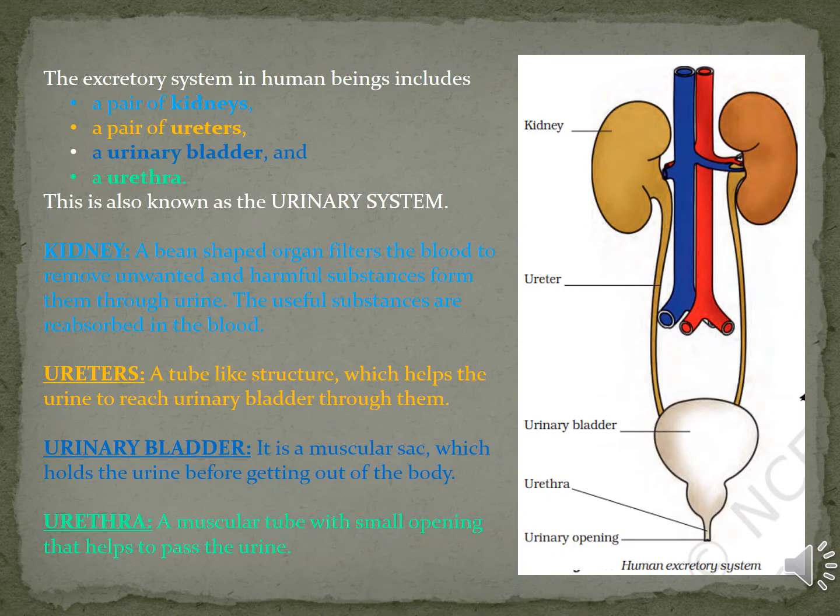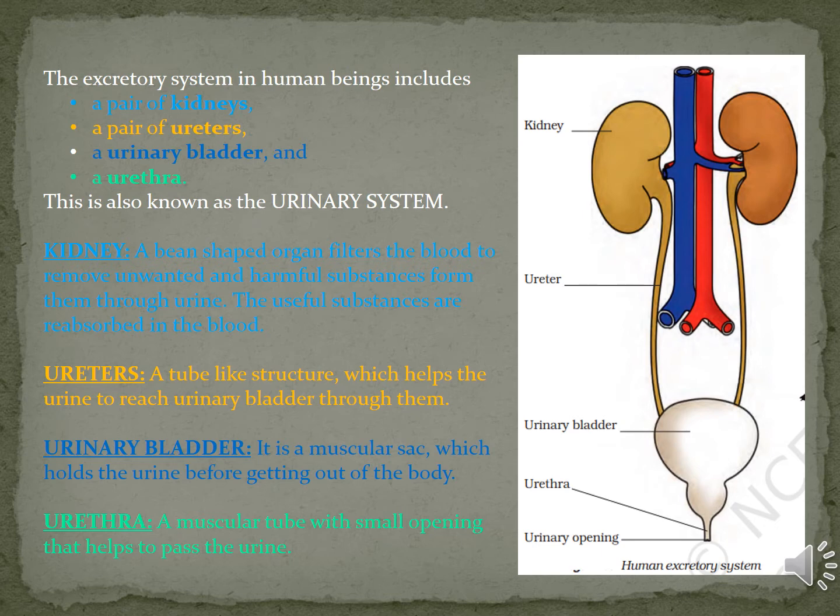The excretory system in human beings includes four things: a pair of kidneys, a pair of ureters, a urinary bladder, and a urethra. So this is also known as the urinary system. Kidney: the kidney is a bean-shaped organ that filters the blood to remove unwanted and harmful substances through urine. The useful substances are reabsorbed into the blood.